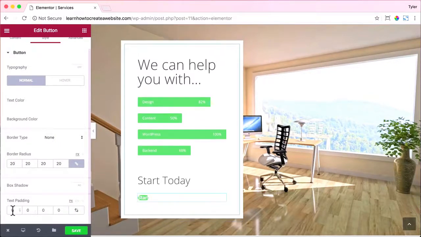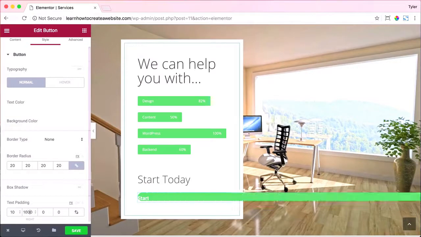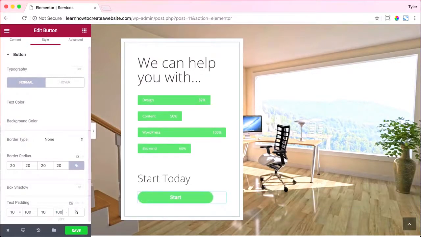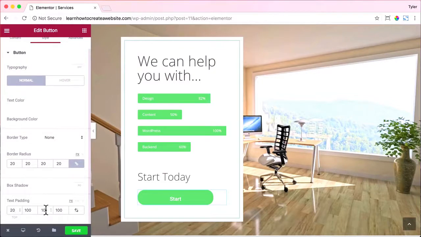And for text padding, you could change that. That's how much padding is around the start button. So you could put 10, 50, 1,000. You would probably never want 1,000. That's a lot. 100, 10, 100. All right, that looks a little funky. Sorry, I must change that. Maybe 220s at the top and bottom, 260s. Man, that still looks weird.